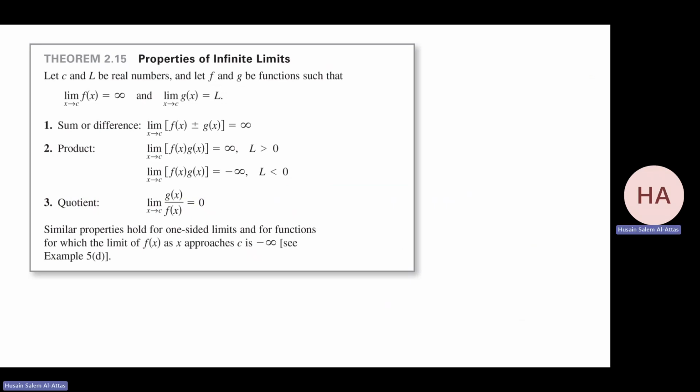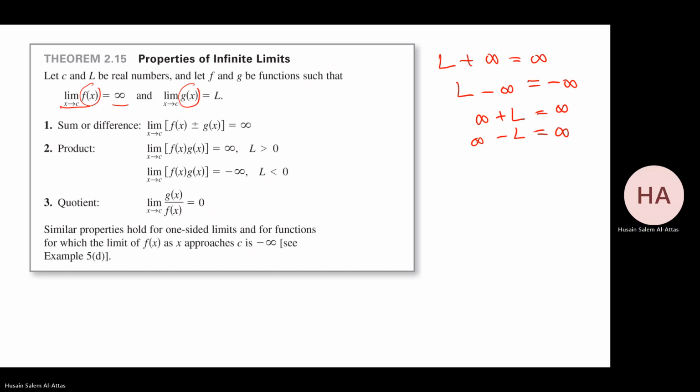Now, about infinity: if the limit of a function f goes to infinity and the limit of another function goes to L, then the sum L plus infinity is infinity, L minus infinity is minus infinity, infinity plus L is infinity, and infinity minus L is infinity.